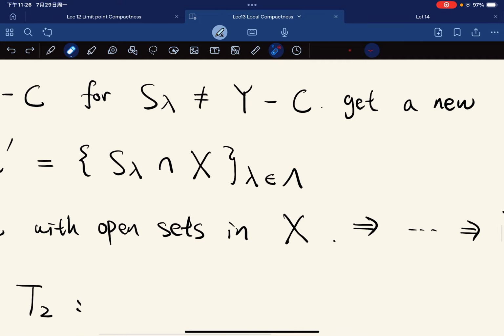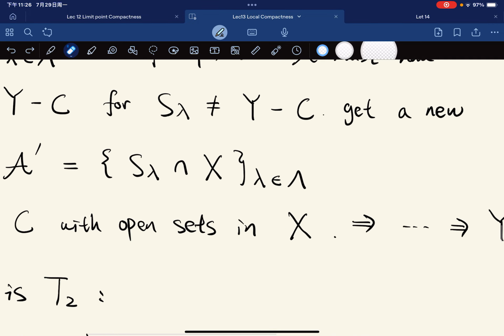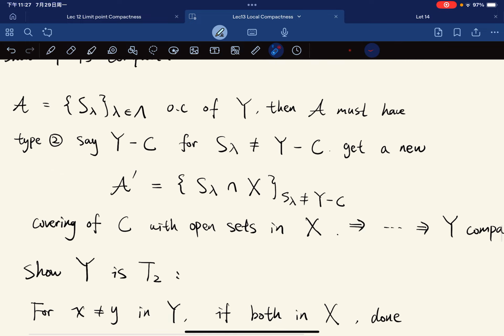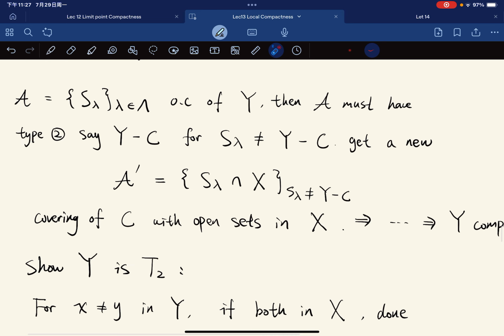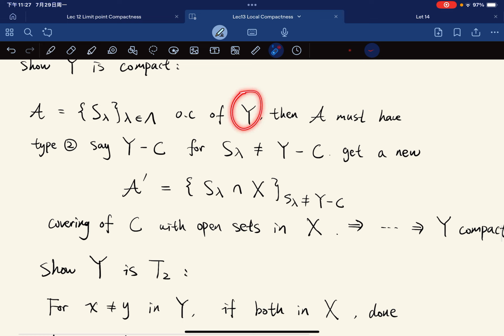So for each of those, we intersect with X. Right, I think there's something wrong here. It should be all the S lambda intersect X with S lambda not equal to Y minus C. Yes, this is right. Okay, so for those, it is a covering of C, right? Because this covers Y, and ignoring Y minus C, this covers C. It's a covering of C with open sets in X. Since X is compact, we have finitely many of them, right?